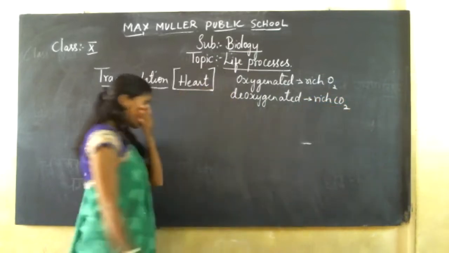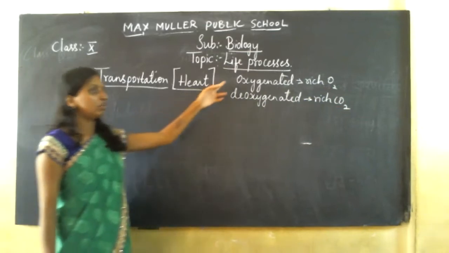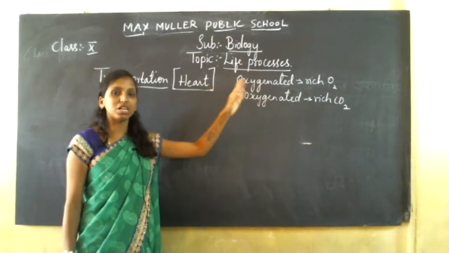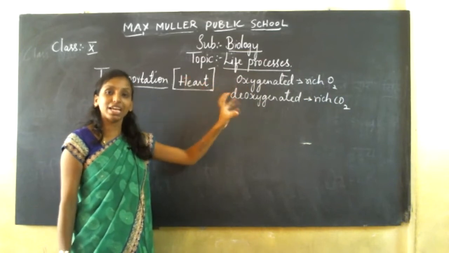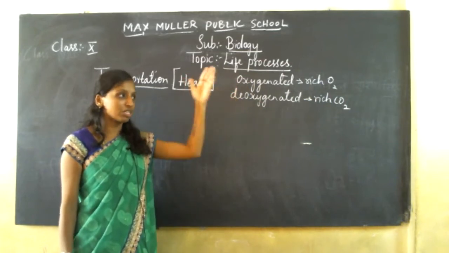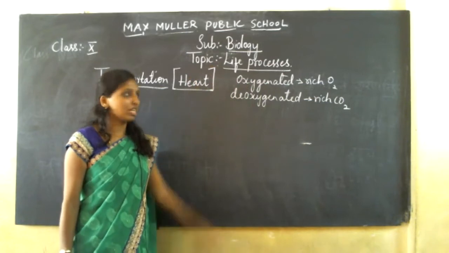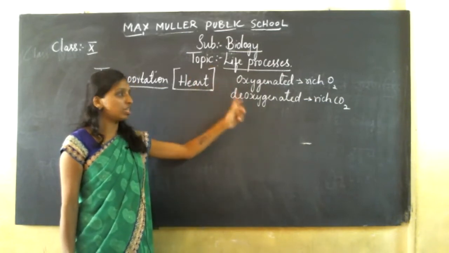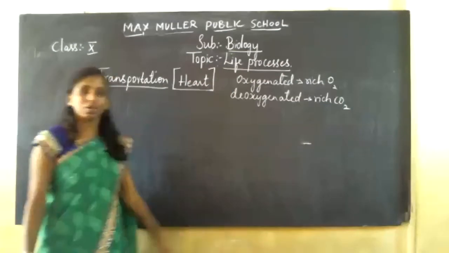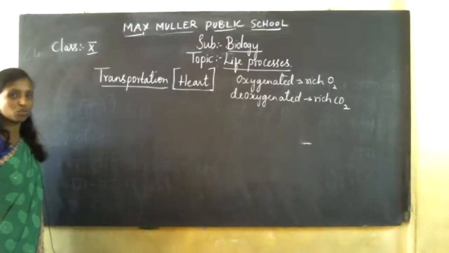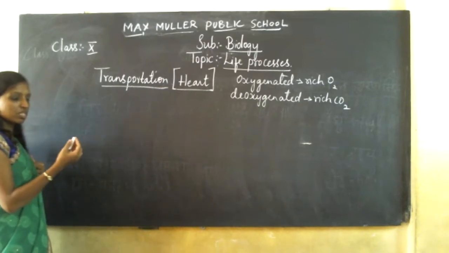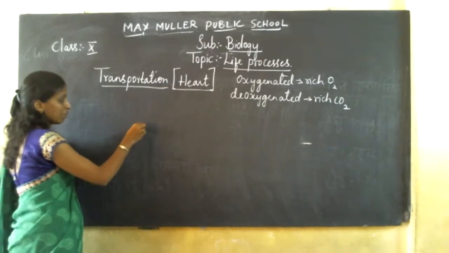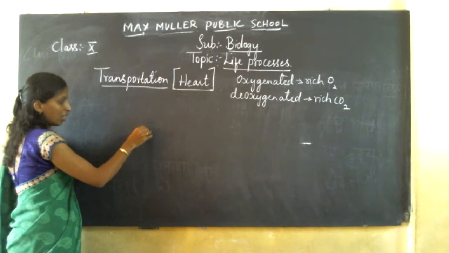The oxygenated blood, highly rich in oxygen, should be transferred to all the parts of your body. The RBCs will carry the oxygenated blood to all the parts of your body. Deoxygenated blood carries carbon dioxide, which we don't require in our body, so that should be thrown out. How the circulation takes place, we have to know. The heart is completely made up of cardiac muscle. How to draw it?